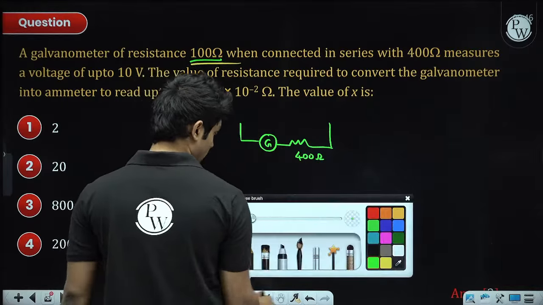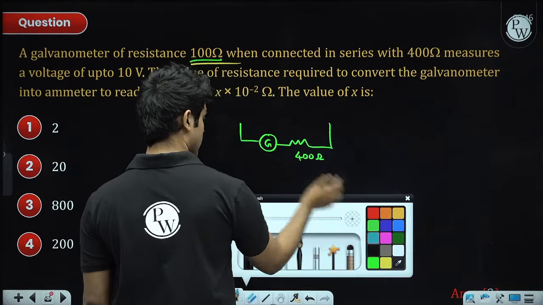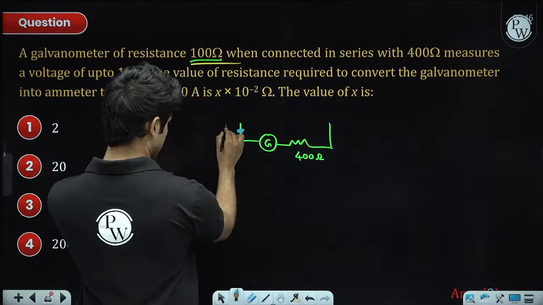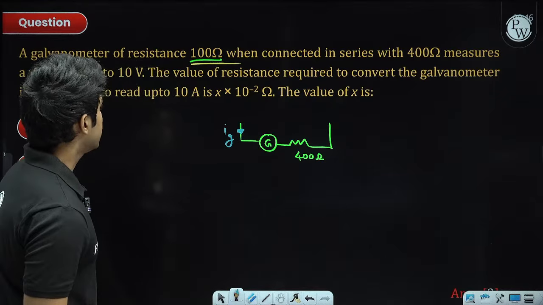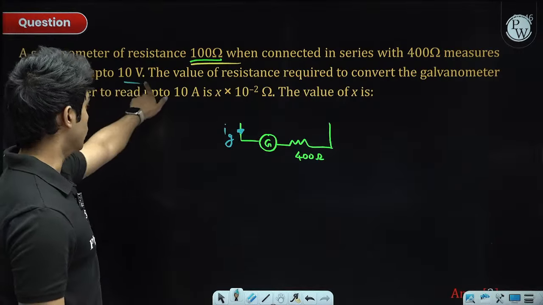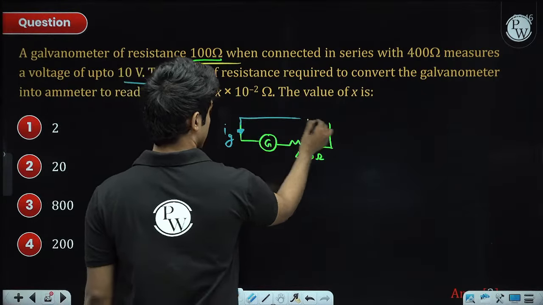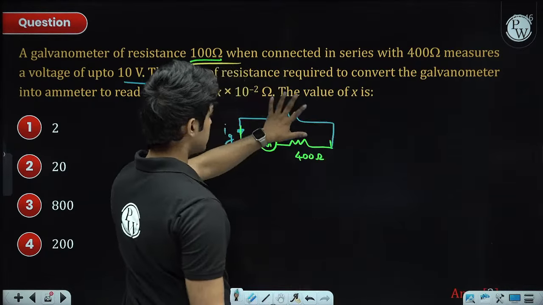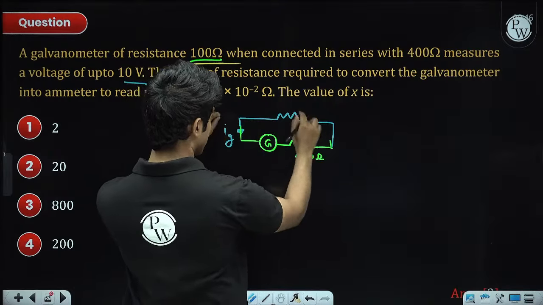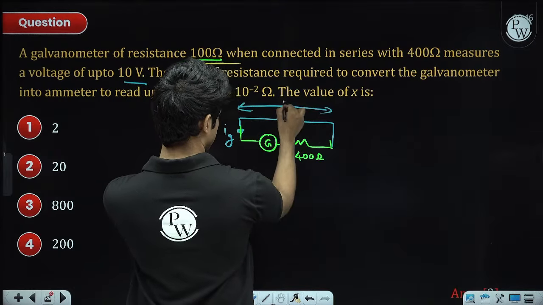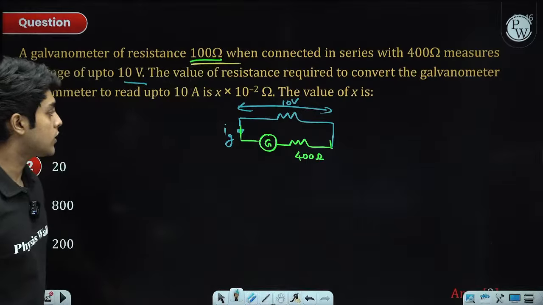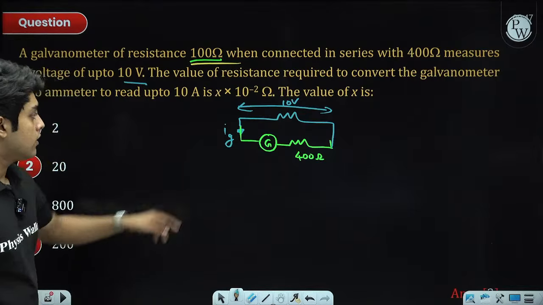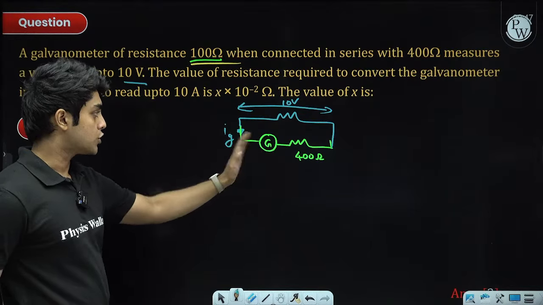Of course in the galvanometer branch, for the case of full scale deflection, the current flowing is Ig, right? It's given that it can measure up to 10 volt, so 10 volt is the maximum. This is of course connected in parallel to some resistor, and across this resistor it can measure at most 10 volt potential difference. So in the maximum voltage case, we want Ig to flow through the galvanometer, because when Ig flows through the galvanometer, it shows full scale deflection.